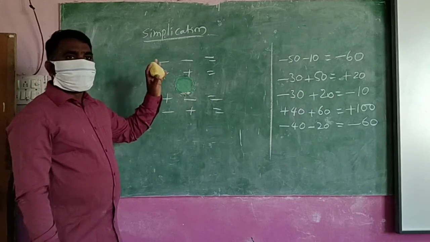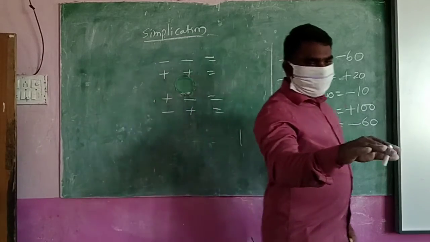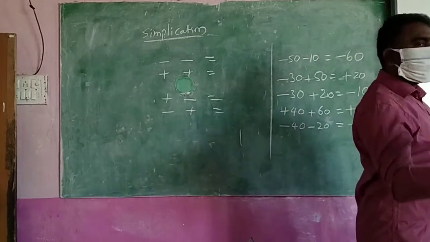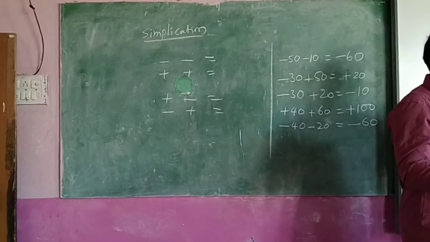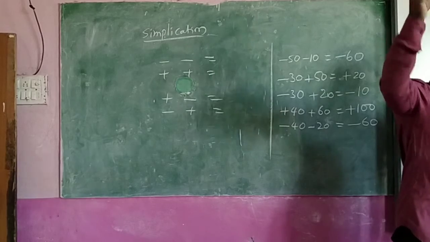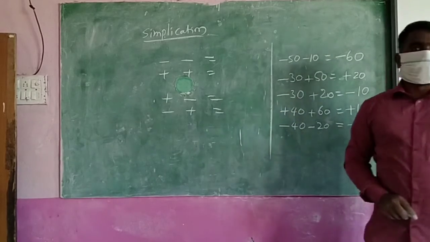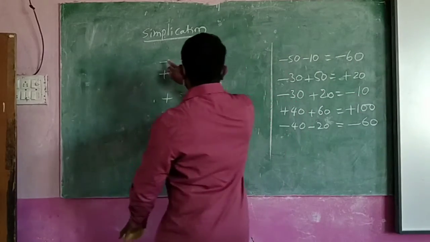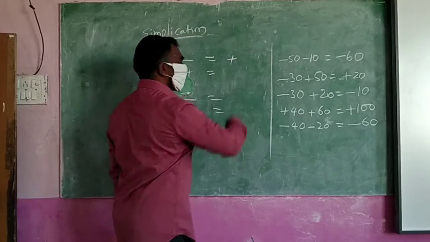Yes. Then you think, just now I told you about up and up, down and down. When you go up and down, what should we find? When it is down and down, we should find the total, no? Total means plus symbol.